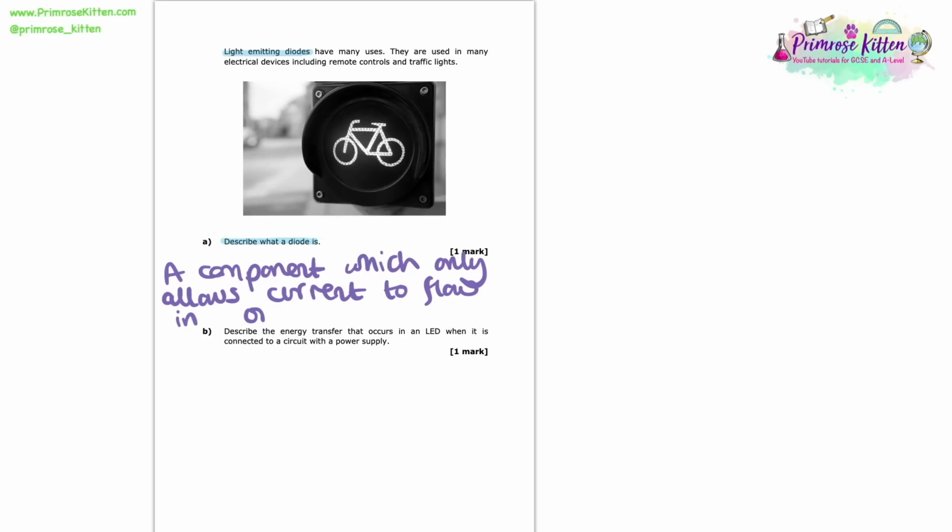In this question, we're talking about light-emitting diodes. So if we were asked about a light-emitting diode, then we would still give the same definition, only we would add that light is emitted in this process too.